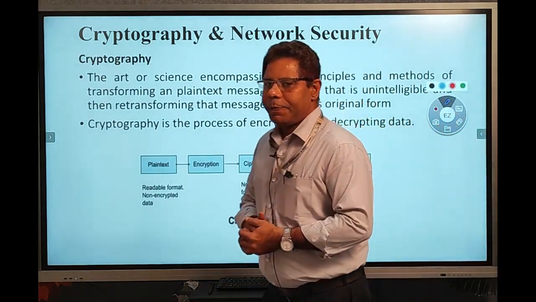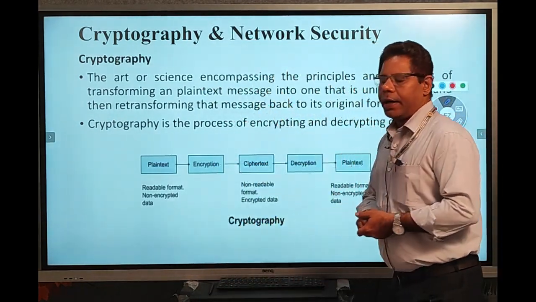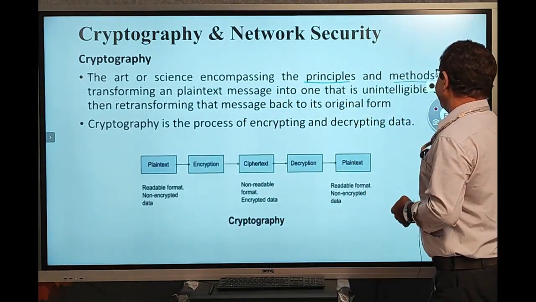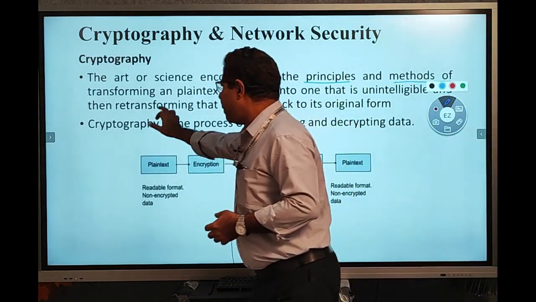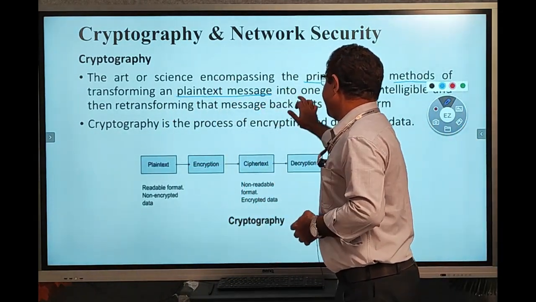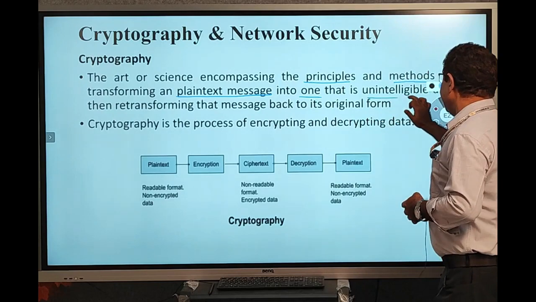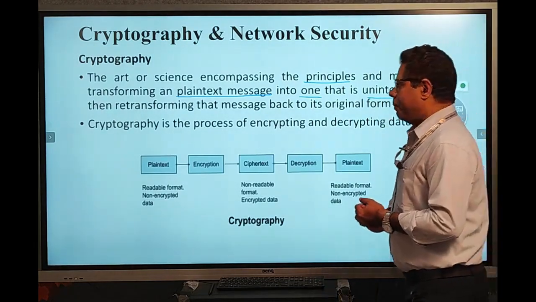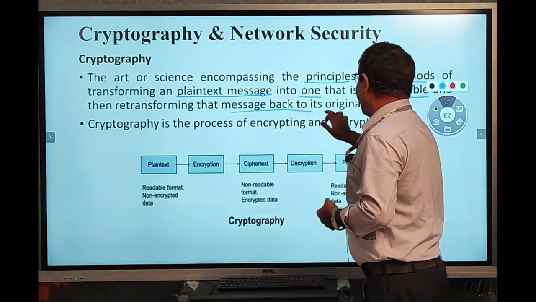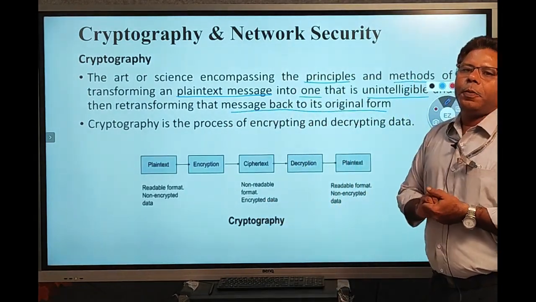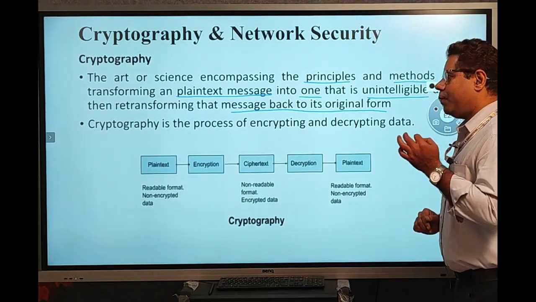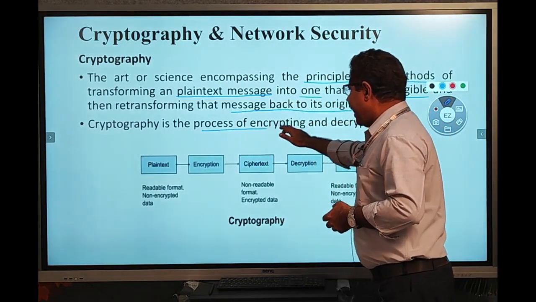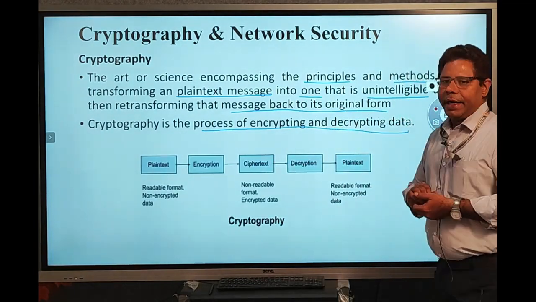So, what is cryptography? Cryptography is the art or science encompassing the principles and methods of transforming a plain text message into unintelligible form, then retransforming that message back to its original form. So simply, cryptography is the process of encrypting and decrypting the data.